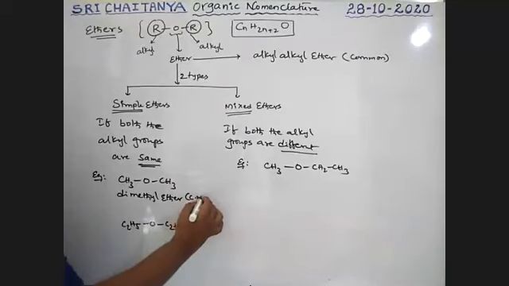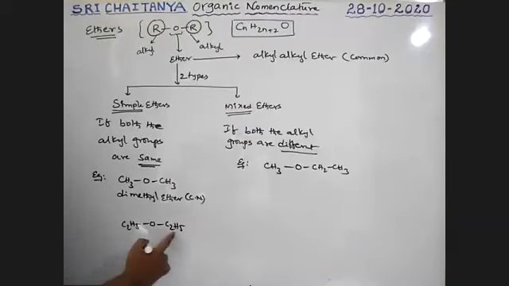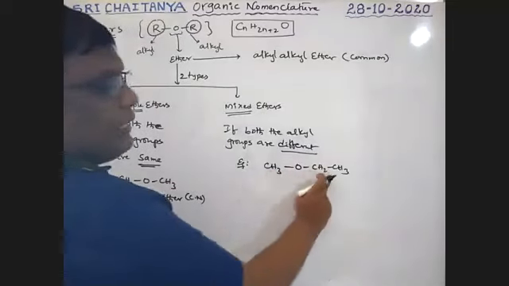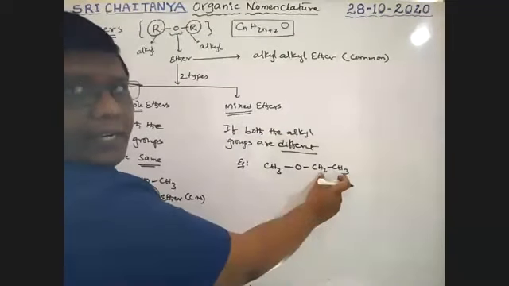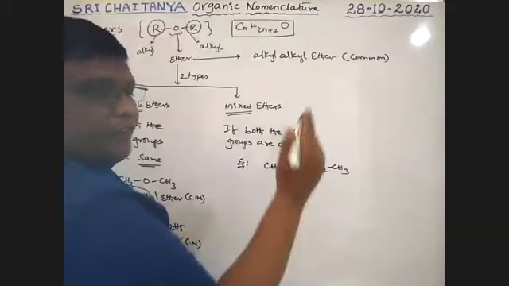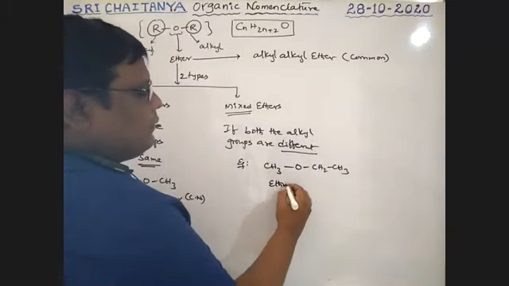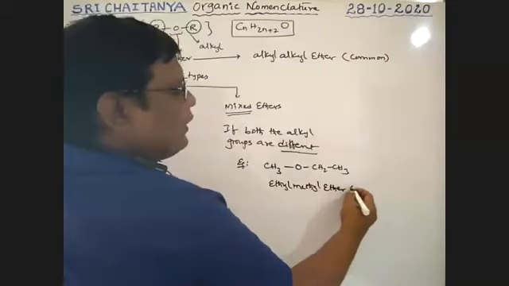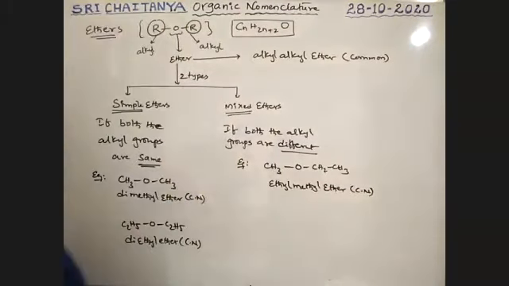It is common name, boys. Next, it is ethyl, diethyl ether. It is also common name, boys. Next, it is ethyl and methyl. So E first, it is ethyl methyl ether. It is also common name, boys. So this is the way to write the common name for all.